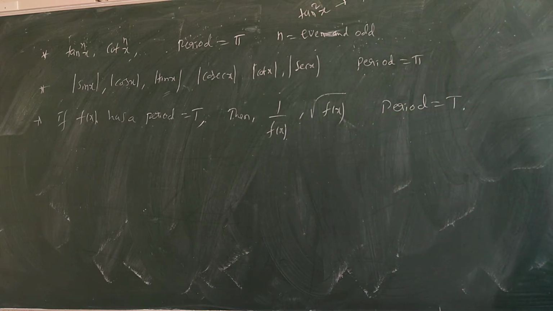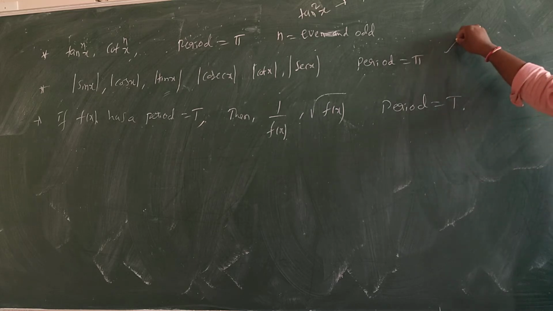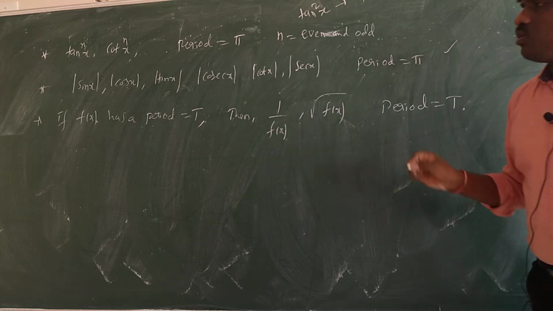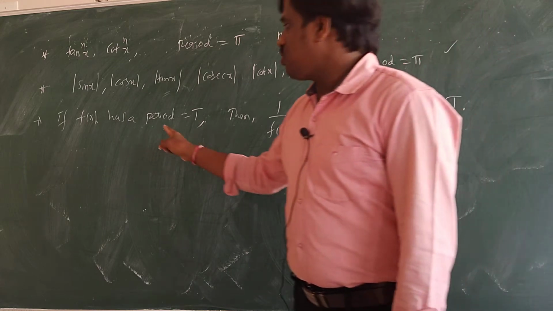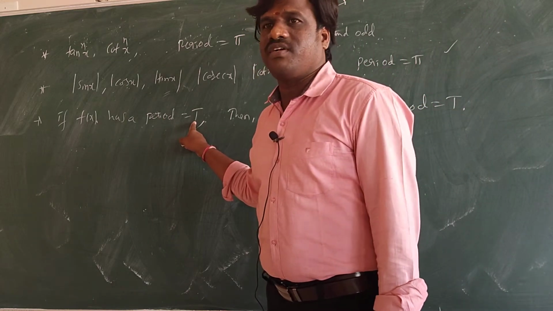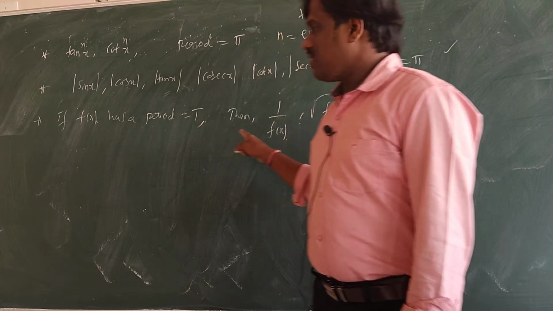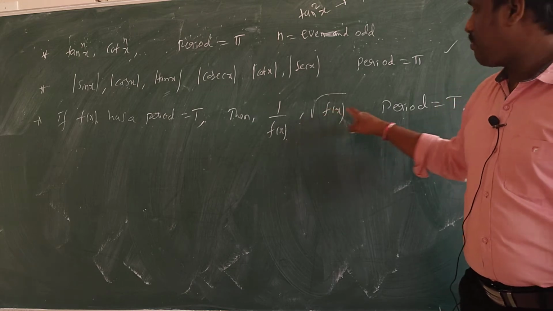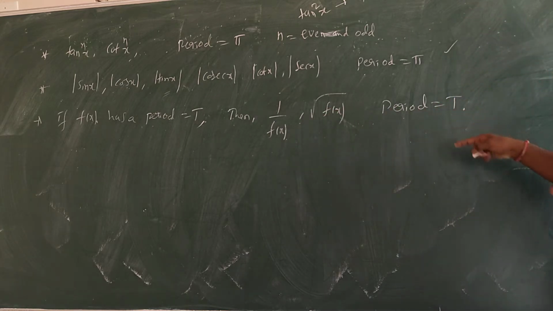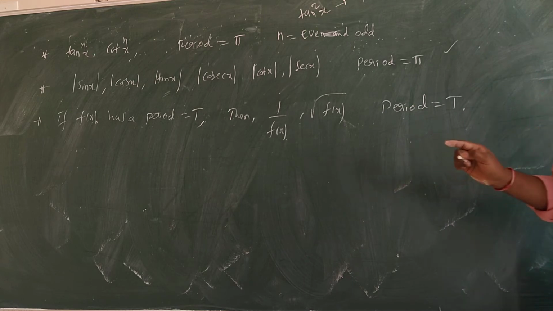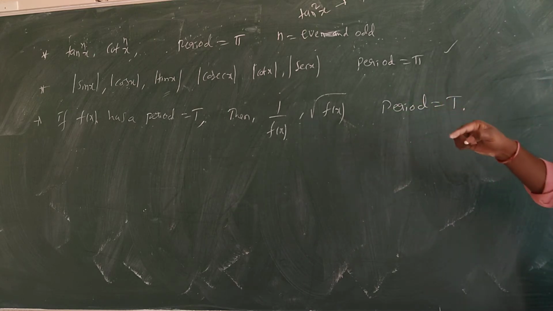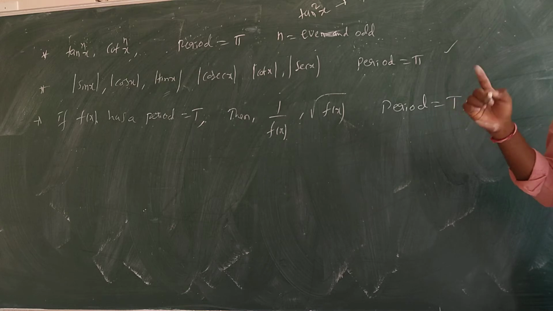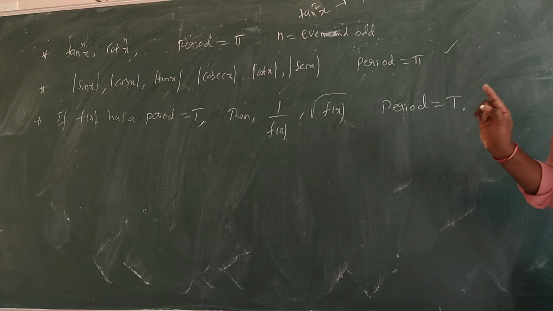And next point is modulus of a function. Mod sin x, mod cos x, mod tan x, all trigonometric mods. Period is what? Pi. And now you came to know, one function is there whose period is t. We don't know what function that is. The period is t. Then 1 by f of x, square root of f of x, such functions' period will also be t. Suppose sin x is there, sin x period is how much? 2 pi. So 1 by sin x period will be how much? 2 pi. Square root of sin x period is how much? 2 pi. Like that.